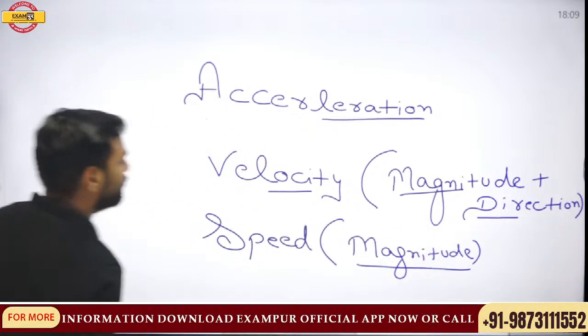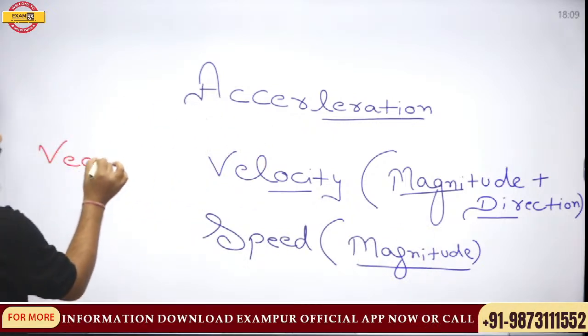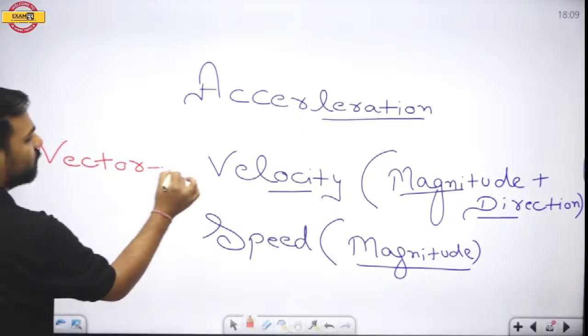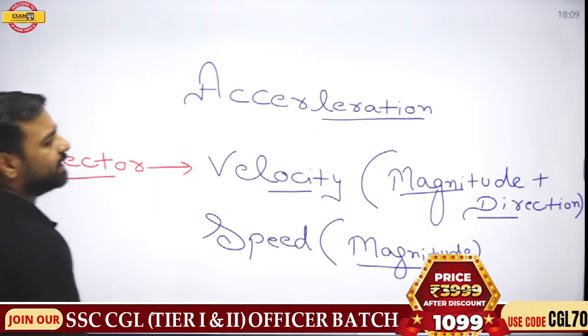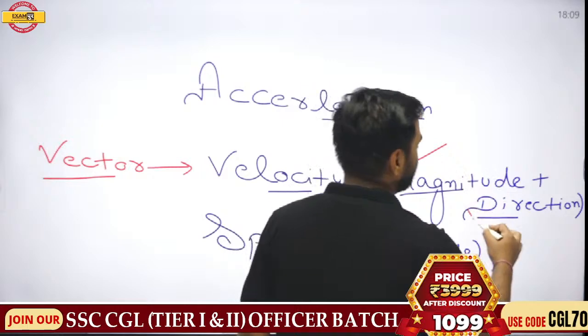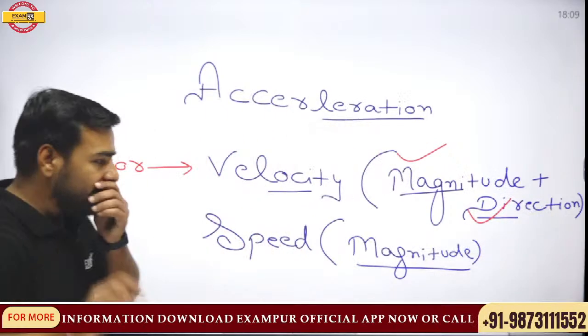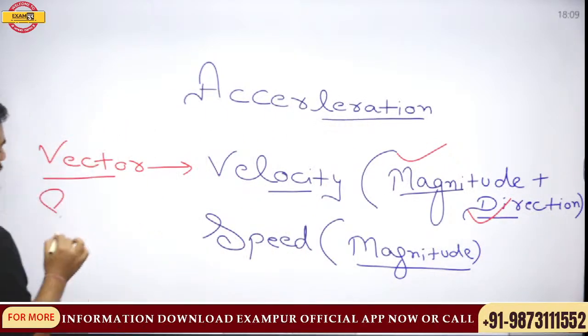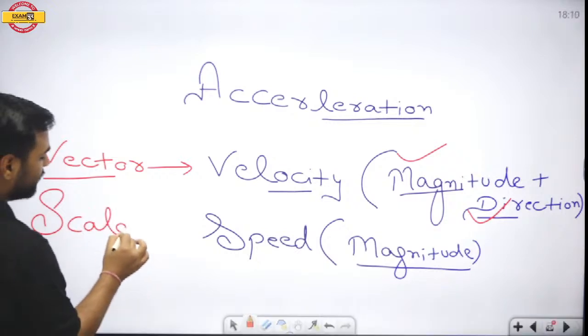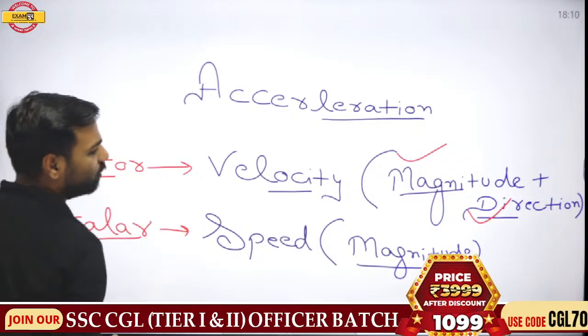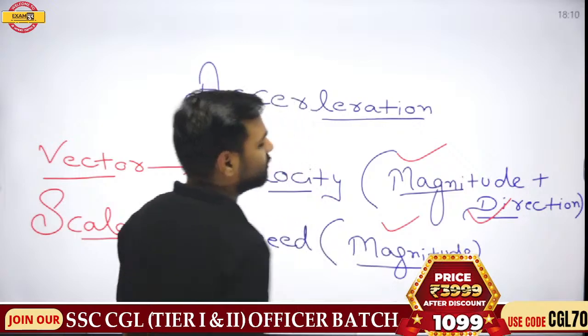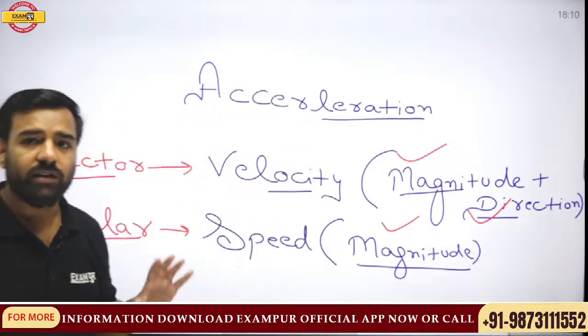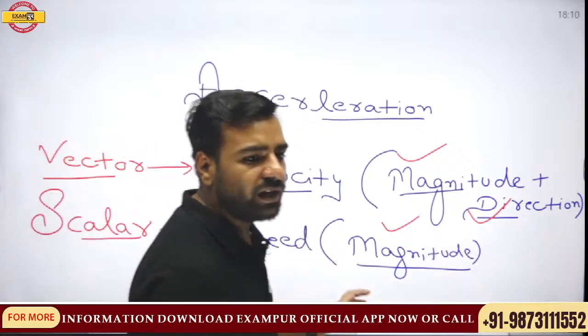These things are important, so we must be aware of these. Vector quantities include both magnitude and direction. Scalar quantities include just magnitude, there is no direction involved. Fine.